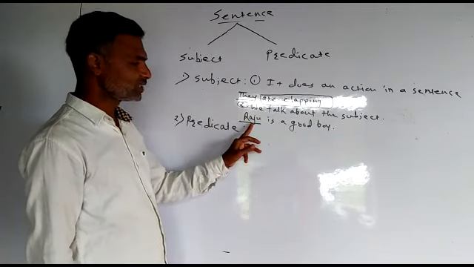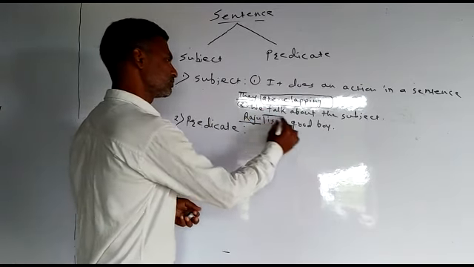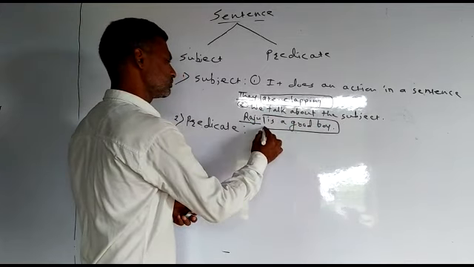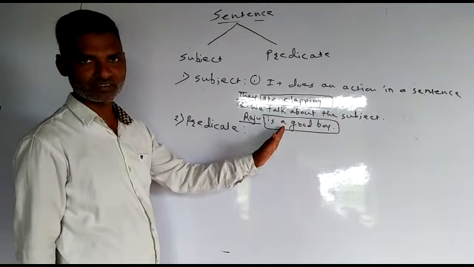This remaining part is called predicate. In this example, Raju is subject and this remaining part of the sentence is predicate.